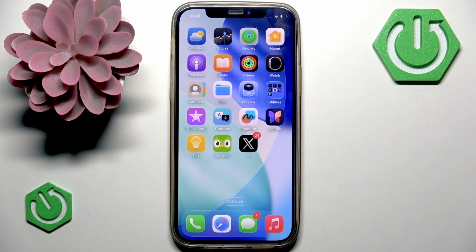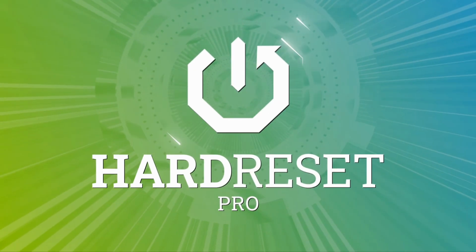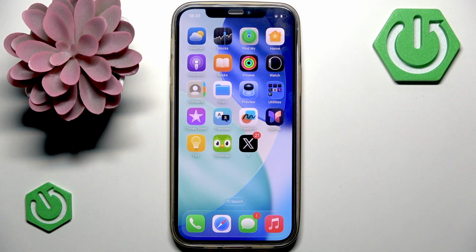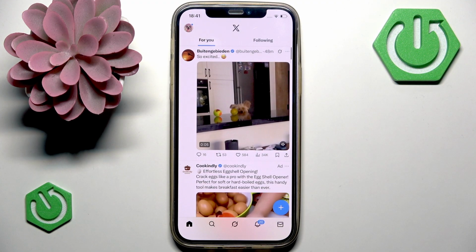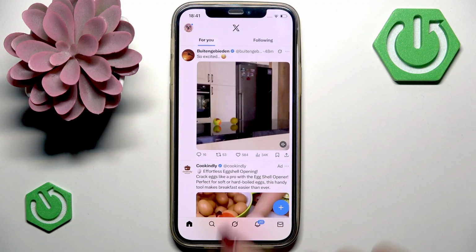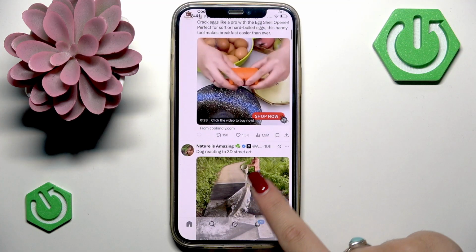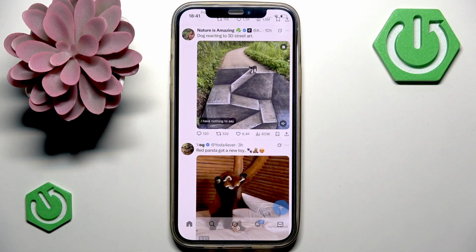In this video, let's discuss how many hashtags to use on X. The X application itself recommends using no more than 2 hashtags per post. And that's basically true, you should use 1 or a maximum of 2 relevant hashtags, because if you use